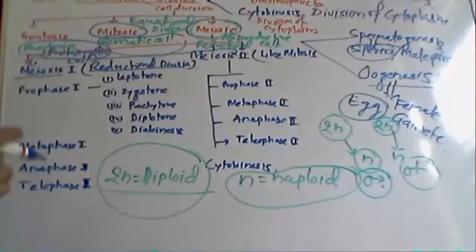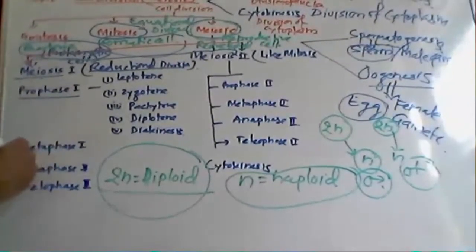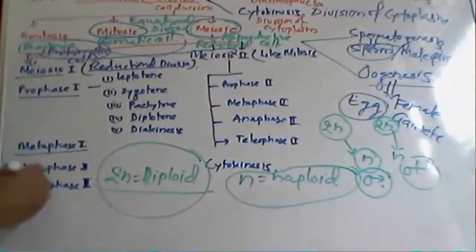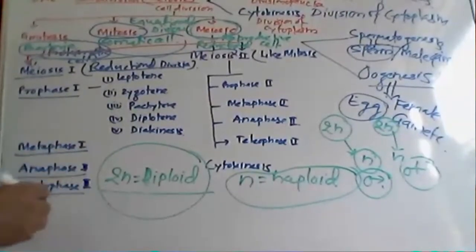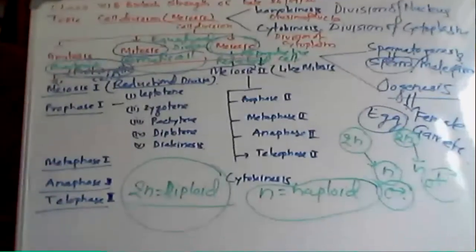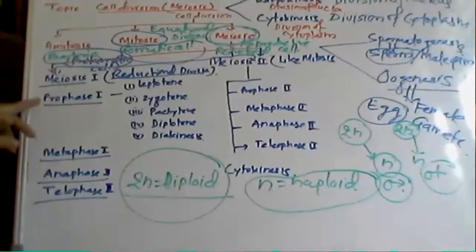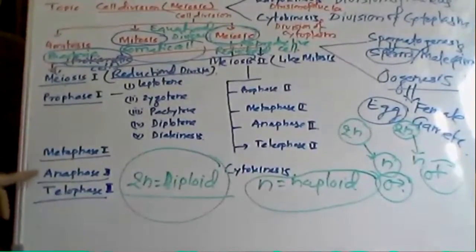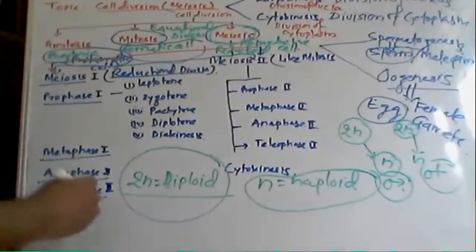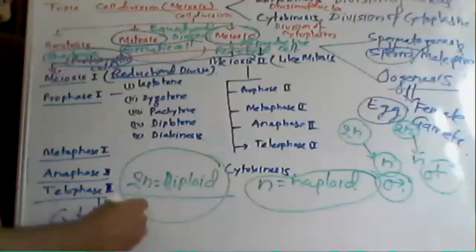You will get the different stages of meiosis, that is prophase 1, metaphase 1, anaphase 1, and telophase 1. Is it clear to all of you? So you are getting four different stages: prophase 1, metaphase 1, anaphase 1, telophase 1. And then we proceed to cytokinesis, for division of the cytoplasm.